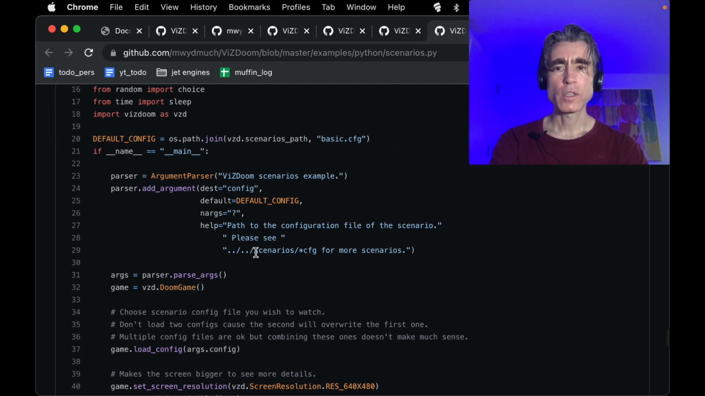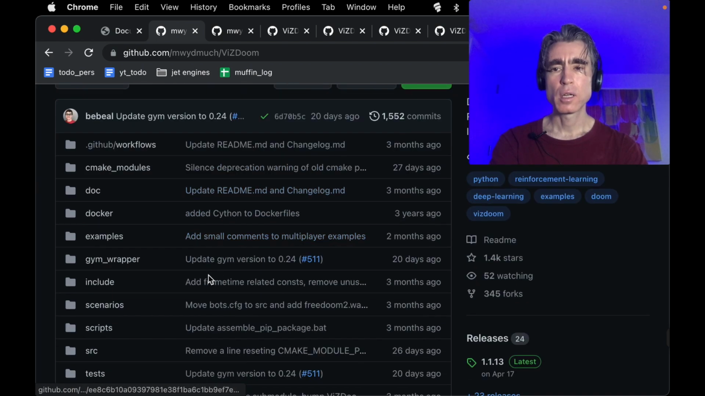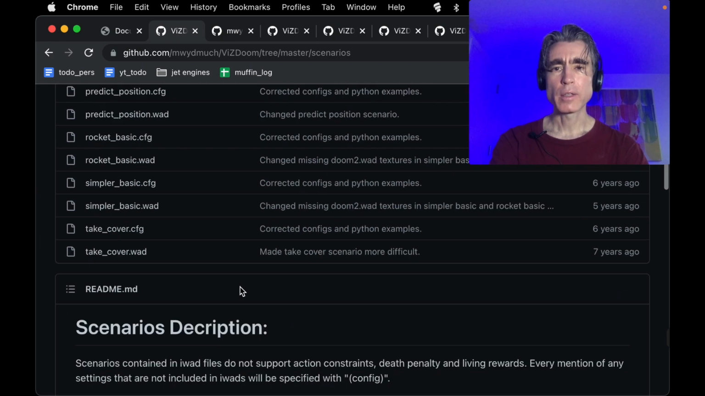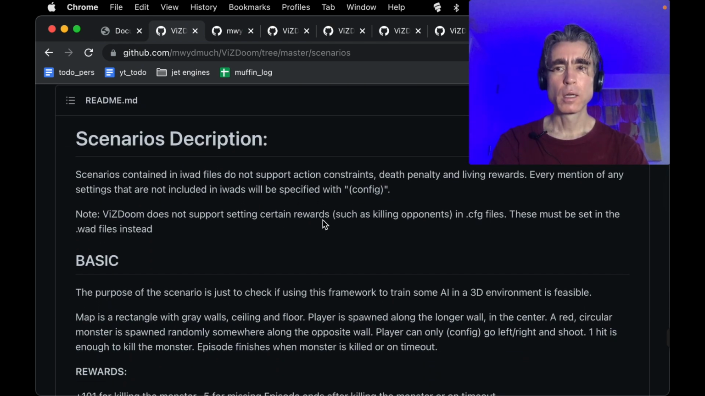All right, so there's a folder, scenarios. So let's have a look at that folder. All right, and then there's a README. Aha, we found it. All right, so the scenarios folder. There's two types of scenarios: there's WAD and CFG, and iWAD. Is iWAD the same as WAD? I don't know.